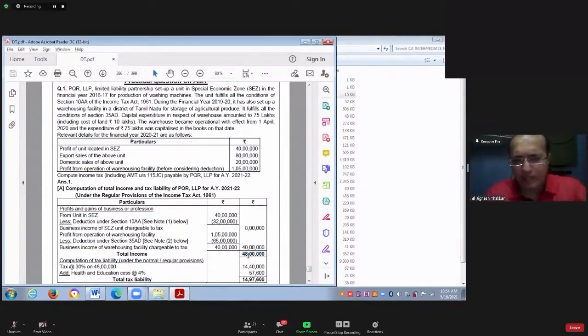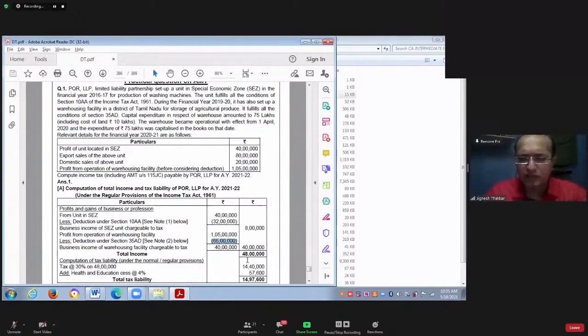To this 48 lakh, I will add back what? I will add back 10AA deduction and 35AD deduction. So 10AA 32 lakhs I will add back. Section 35AD 65 lakhs I will add back. So what amount will be arrived? 48 lakhs plus 32 lakhs plus 65 lakhs will be how much? 145 lakhs. Yes or no? Yes.